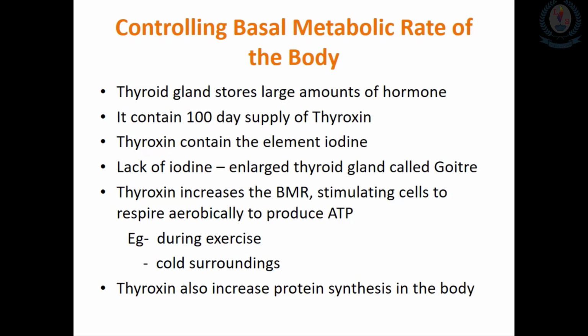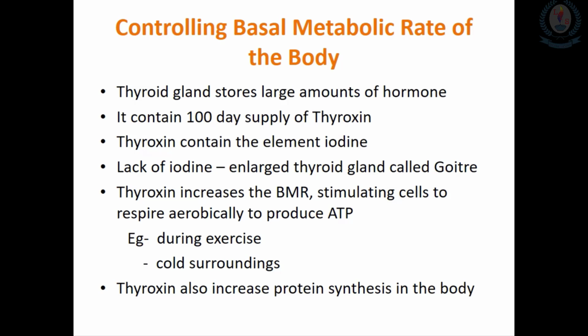Then we will move on to how we can control the metabolic rate of our body with the help of the thyroid gland, by releasing the hormone thyroxine. The thyroid gland makes a number of hormones, and one of them is thyroxine. The thyroid gland is the only endocrine gland that stores large amounts of hormone.